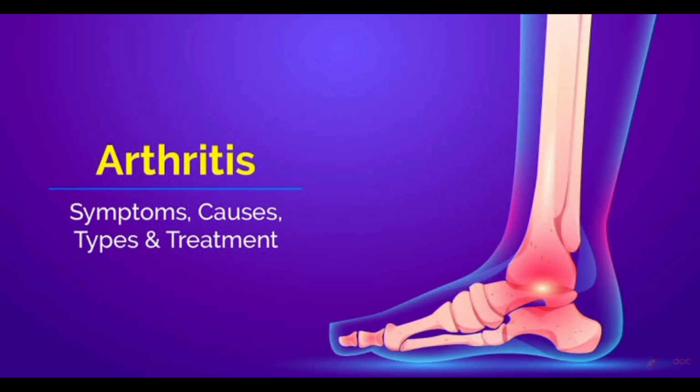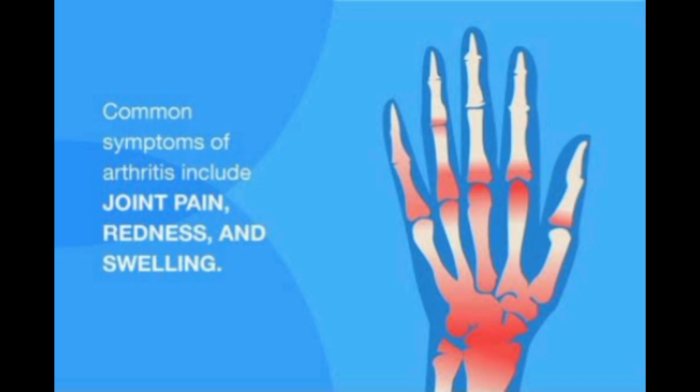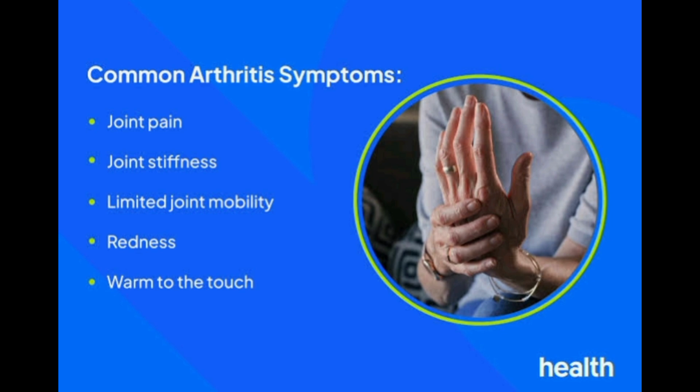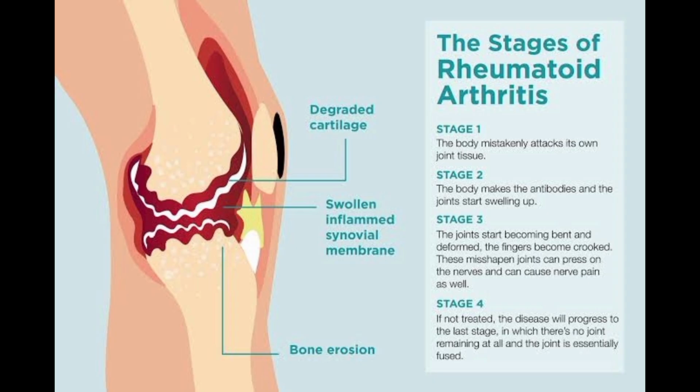Symptoms of arthritis vary depending on the type, but here are the most common red flags: joint pain and tenderness, swelling around the joint, stiffness, especially in the morning or after periods of inactivity, reduced range of motion, and warmth or redness around a joint. In inflammatory types like rheumatoid arthritis, you may also experience fatigue, low-grade fever, weight loss, or general malaise. If you're noticing any of these signs, especially if they persist or worsen, it's time to speak with a healthcare provider. Early diagnosis and treatment can make a big difference.